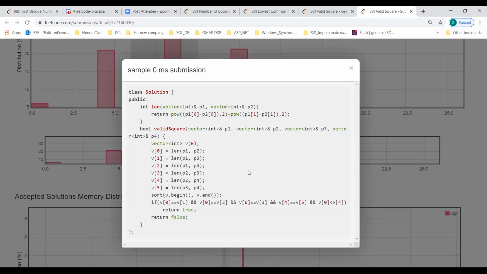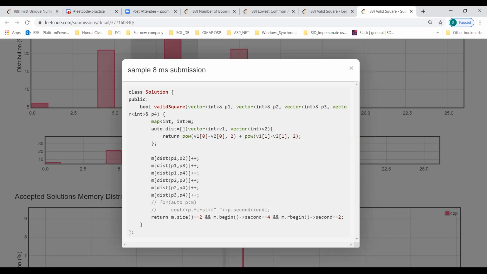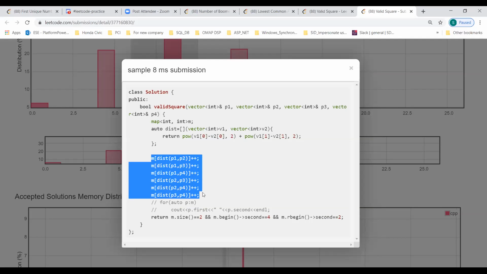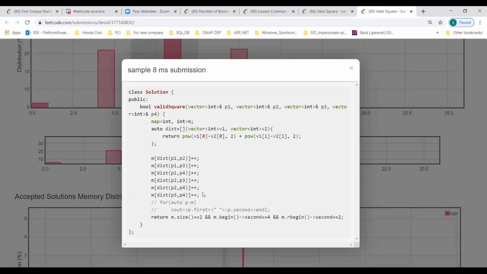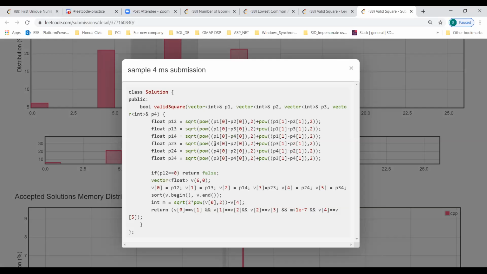But your time complexity is less, right? No, mine is more. You are just calculating the distance only, not sorting, right? So order of n. Maybe hashing, but we have very few values there. This guy is using a map. I didn't use a map. Yeah, sometimes log is less, that is what amortized means.